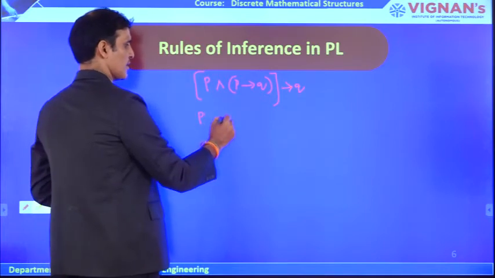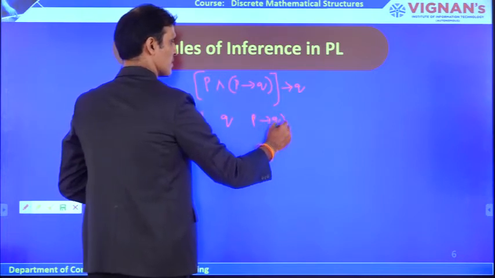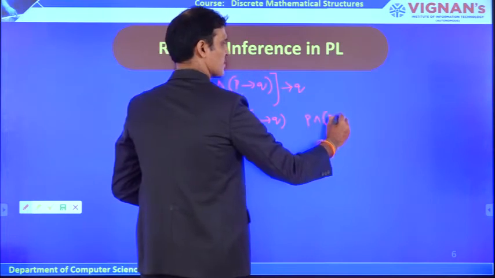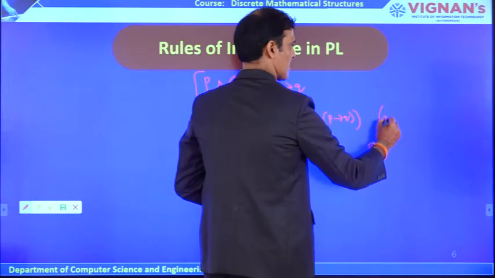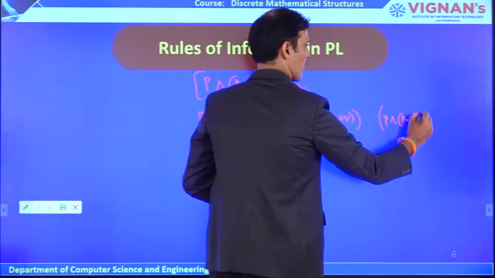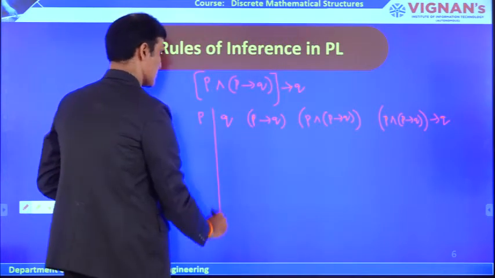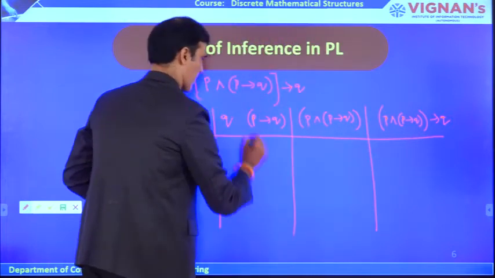To do that, you need to take P and Q, P implies Q, next P and P implies Q, and finally we need to check P and P implies Q implies Q. This is how you construct a truth table for the given compound statement.